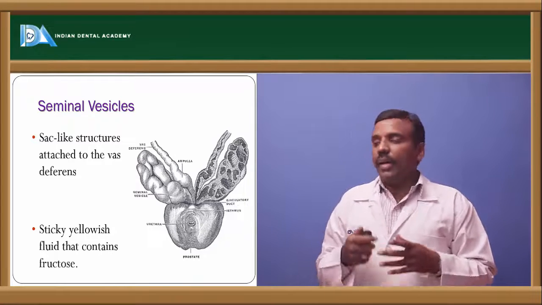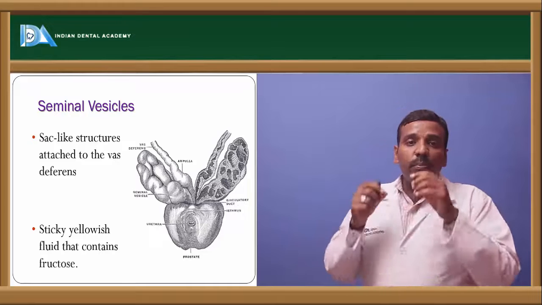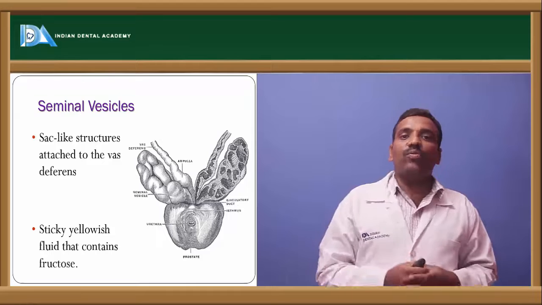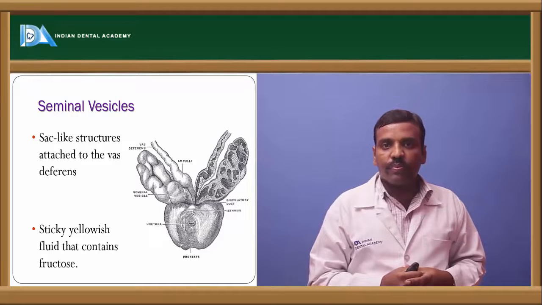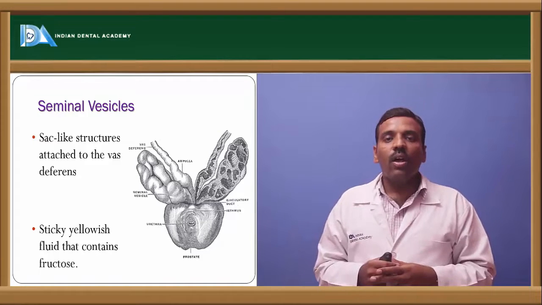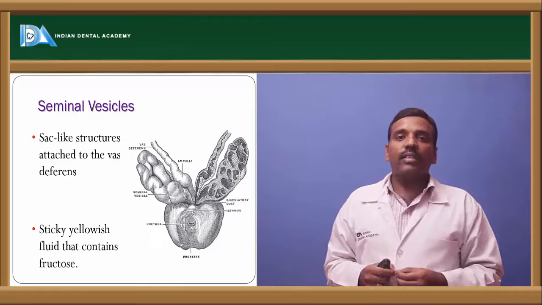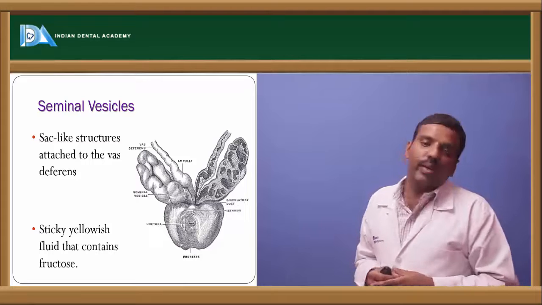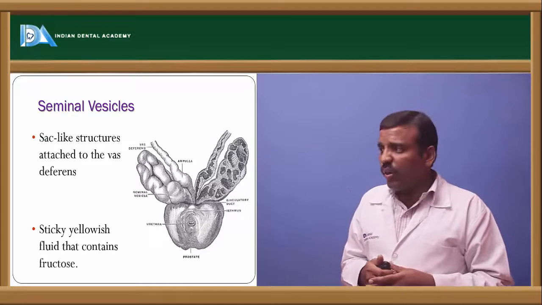Next, the seminal vesicle produces a sticky and yellowish fluid that contains fructose. The seminal vesicle produces a fructose-containing substance, in the state of a sticky yellowish fluid. Okay, and next one is